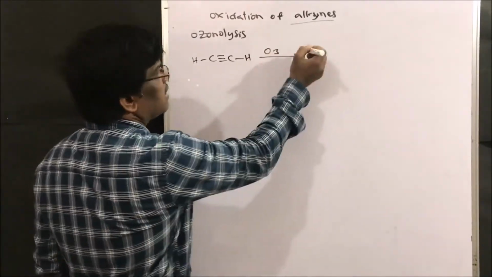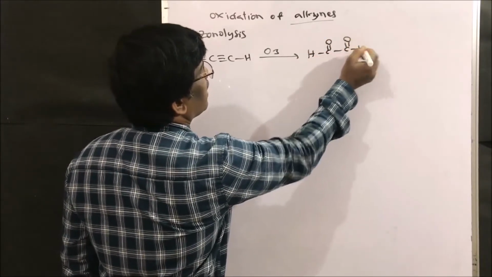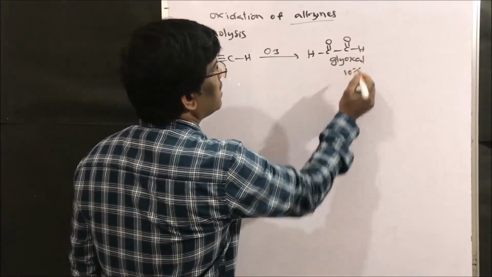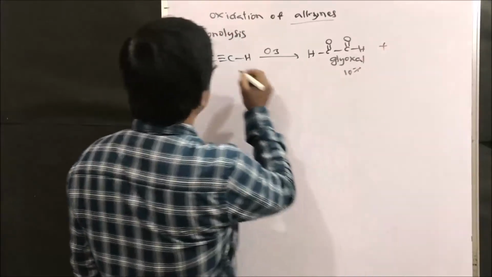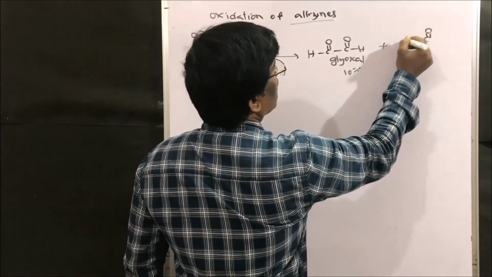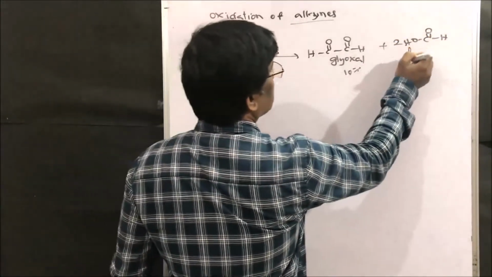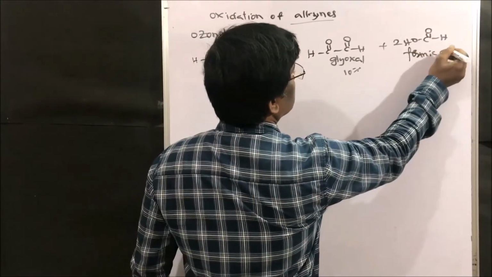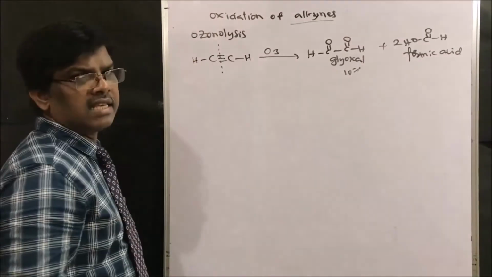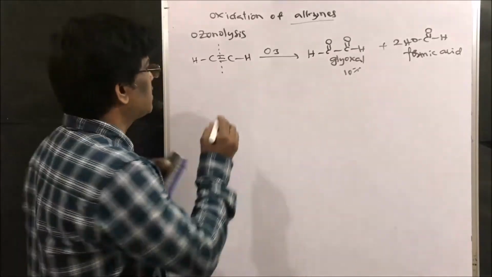However, if I do ozonolysis, I am going to get glyoxal. This is glyoxal. It comes about 10%, and the remaining I am going to get this. It is going to cleave like this. So OH hydrogen, 2 moles of formic acid. I am going to get 2 moles of formic acid. So this is ozonolysis, right, friends? So the mechanism of alkynes is not well established.